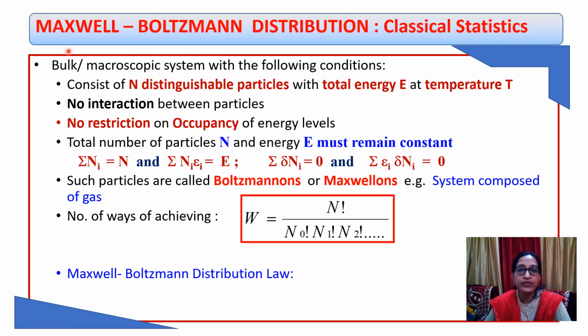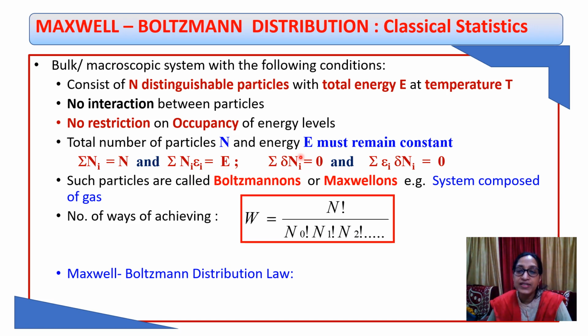Now let's recapitulate what we have learned in last lecture about the Maxwell-Boltzmann distribution. In that, we saw a bulk or macroscopic system composed of N identical but distinguishable particles. Here there was no restriction on occupancy of energy level. That means any number of particles can occupy an energy level, but the total number of particles and the total energy of the system must remain constant.